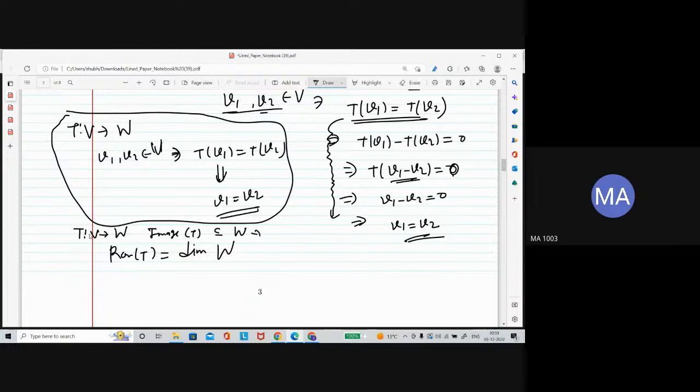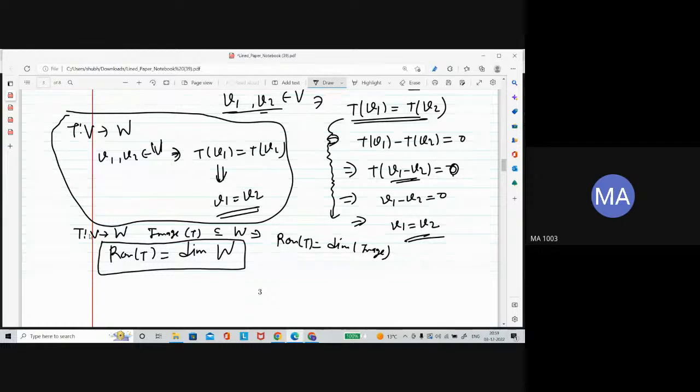And where there is a subspace, the word dimension comes, and the rank of a linear transformation is the dimension of the image space. When we call a linear transformation onto, if the rank of the linear transformation is exactly the dimension of the codomain, then your linear transformation is onto.